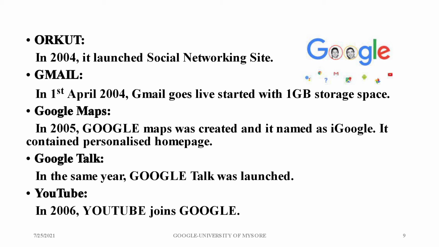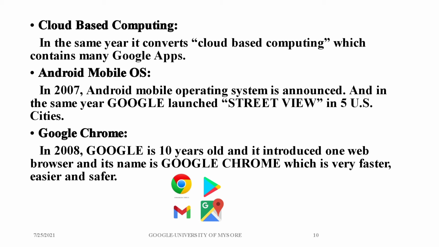Then Google Talk. In the same year, 2005, Google Talk was launched by Google, and in 2006, YouTube joined Google. In the same year, 2006, it moved to cloud-based computing, which contains many Google apps, and the Android mobile operating system. In 2007, the Android mobile operating system was announced, and in the same year, Google launched Street View in 5 US cities.